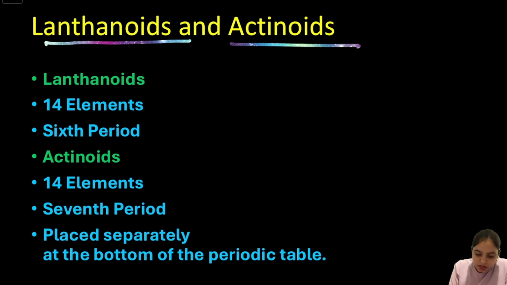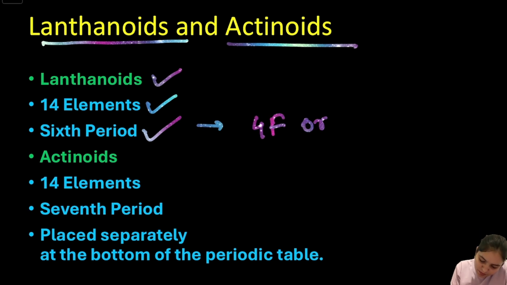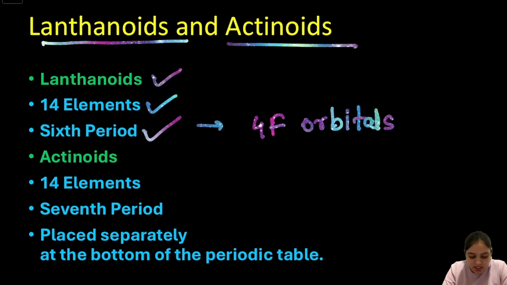First we have lanthanides. This series consists of a total of 14 elements and it belongs to the 6th period of the periodic table. These elements show very similar chemical properties because they have the gradual filling of the 4f orbitals. Then next is the actinoids. This series also contains 14 elements and it belongs to the 7th period of the periodic table. In actinoids the 5f orbitals are gradually filled.